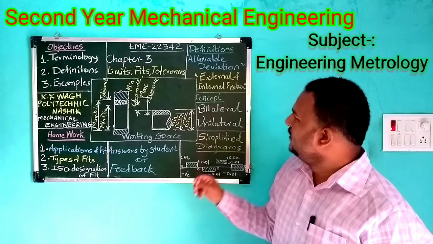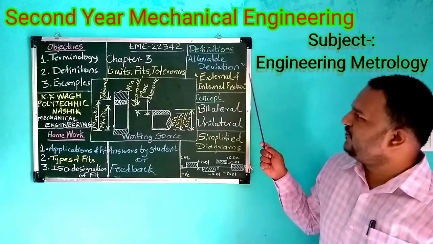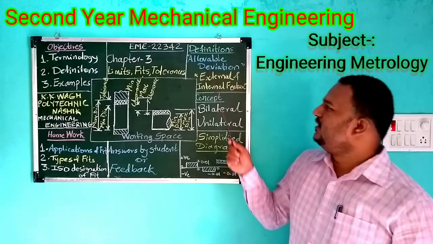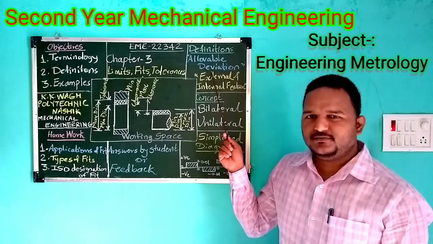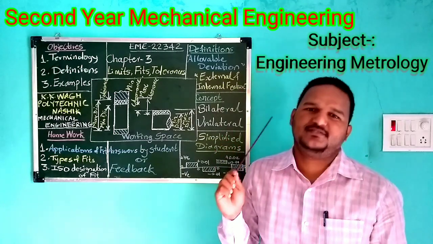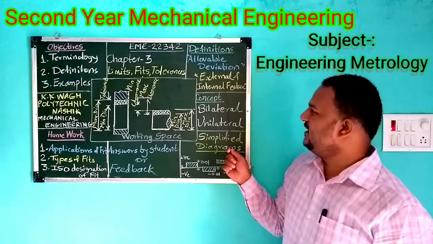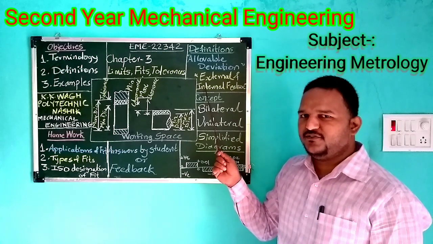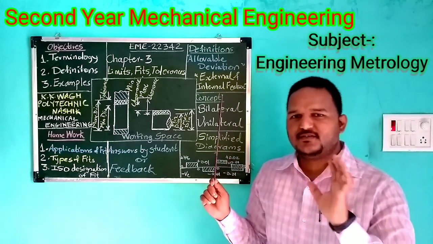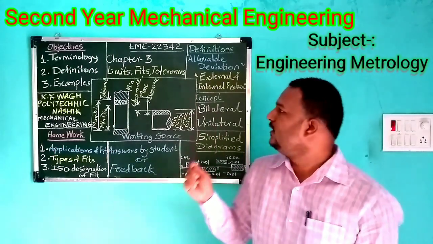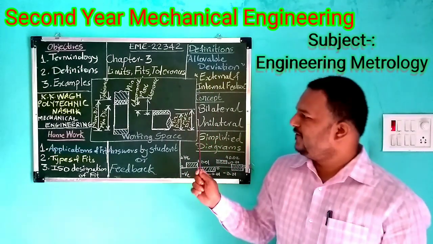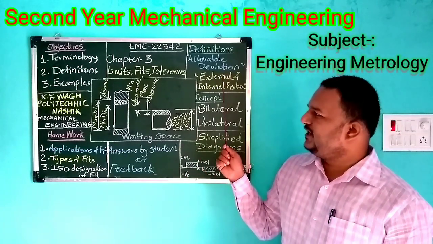Okay. Next is definitions. This is already covered. What is allowable deviation? Allowable deviation is tolerance. What are external and internal features? External features are referred to as shaft dimension. Internal features are referred to as hole dimension. Okay, so these are the definitions. Now you know the terminology. Now you know the definitions.